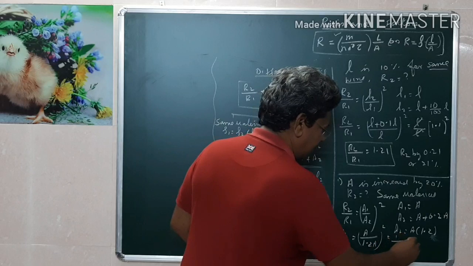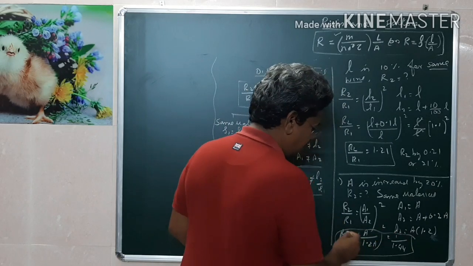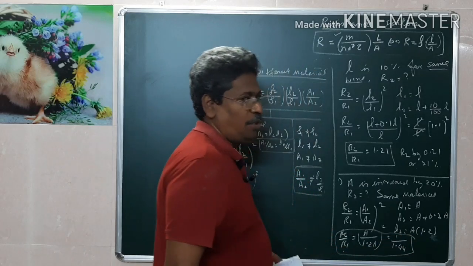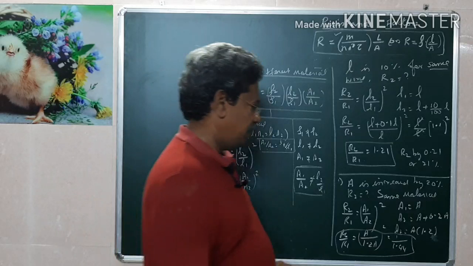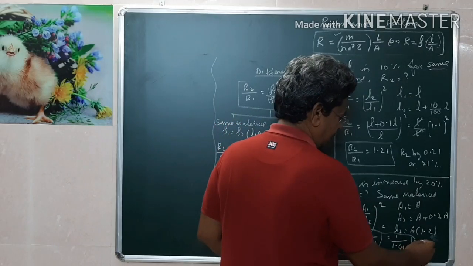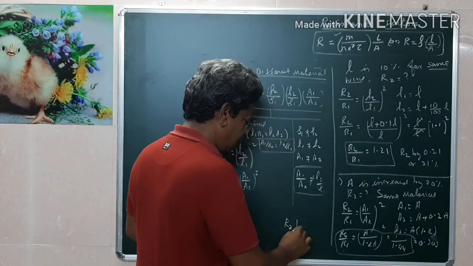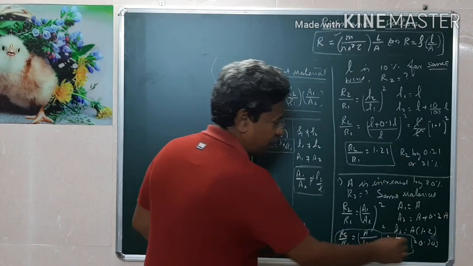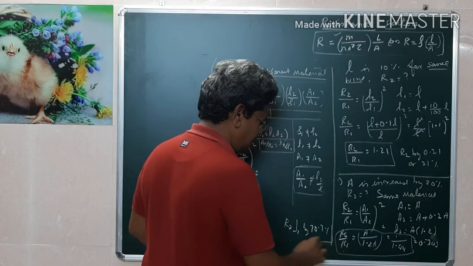So this will be cancelled. This will be 1 by 1.44. What is the answer? R2 by R1 is 1 by 1.44, which is approximately 0.707. Then we can say that R2 decreases by about 70.7%. This is the answer.